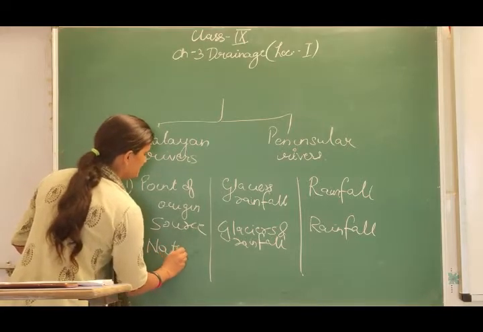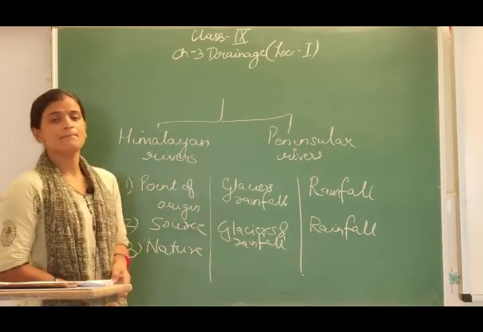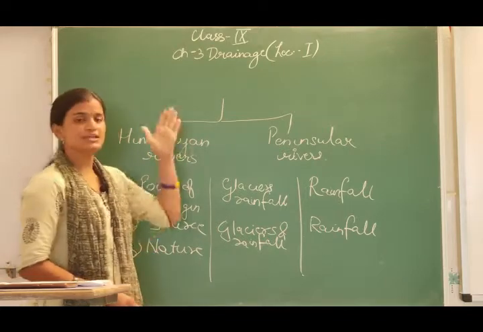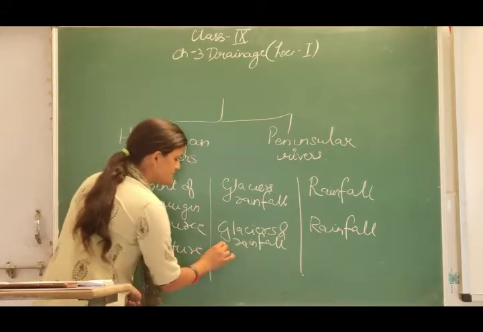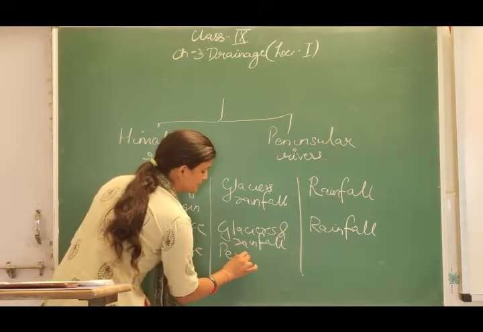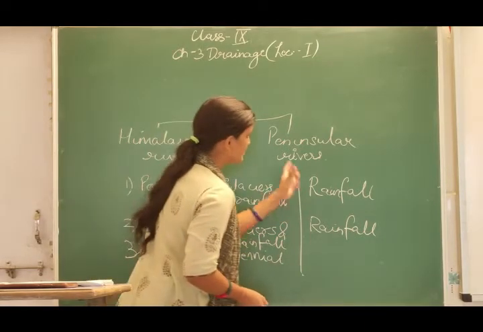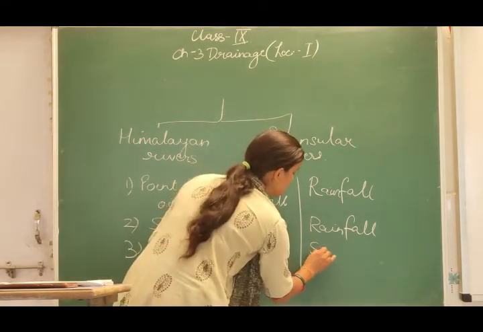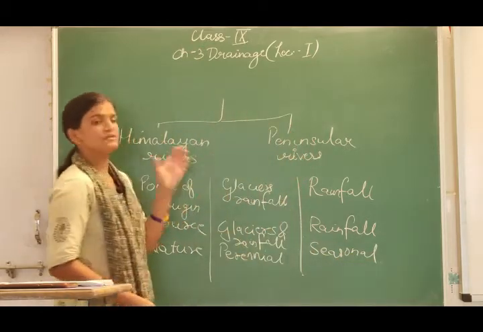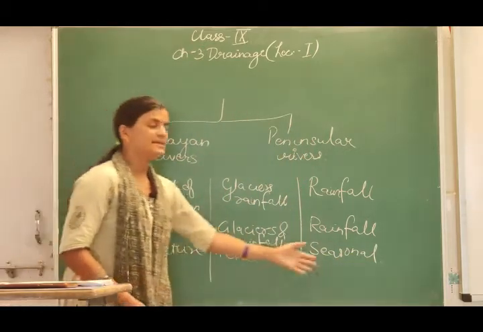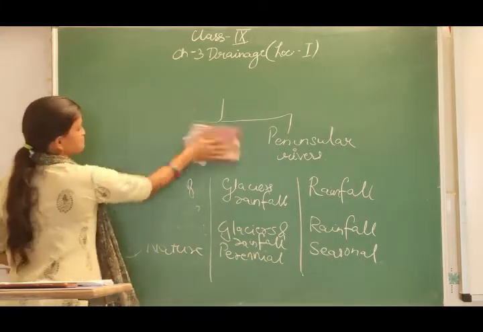Nature can be that these Himalayan rivers are perennial rivers. Perennial rivers means as the glaciers melt, the water will be running out. So the nature of the Himalayan rivers is that they are perennial. And peninsular rivers, as confirmed, are seasonal rivers. Seasonal rivers means whenever there is rainfall, they will receive water as well. So we can call them seasonal rivers.